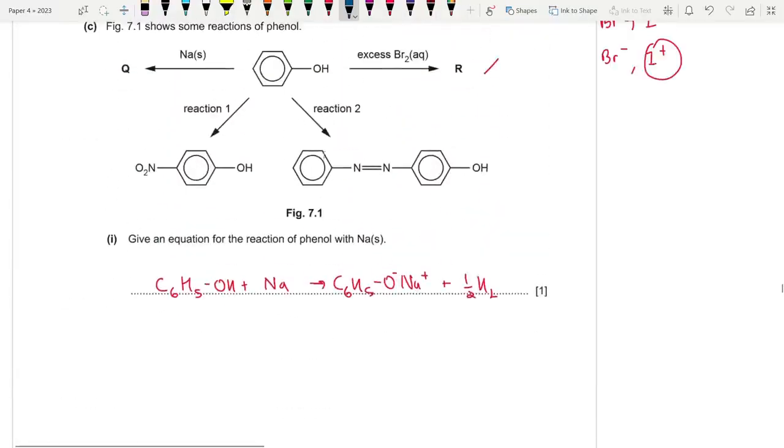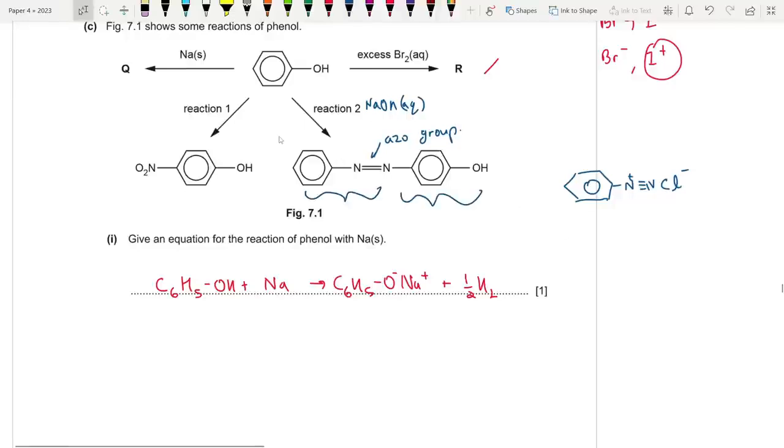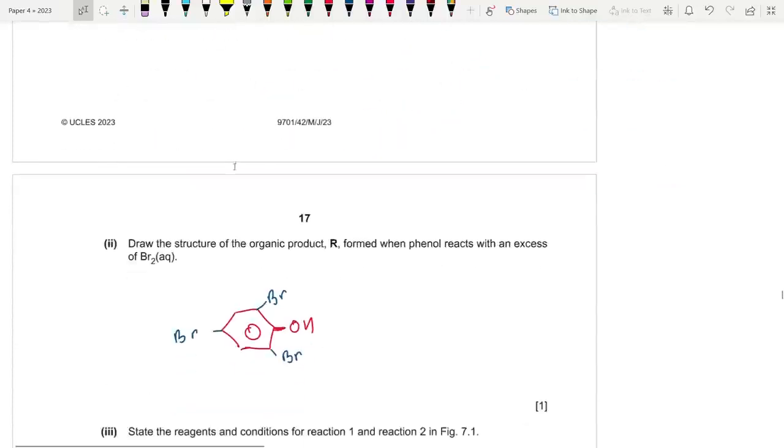And for reaction 2, this is actually an azo dye. This is the azo group. So we've actually reacted this diazonium salt. You could draw the chloride along with it. You actually added aqueous NaOH to activate the phenol, or else you need phenoxide first. So I added this diazonium salt and I activated the phenol with aqueous NaOH, and the two of those reacted to form an azo dye.